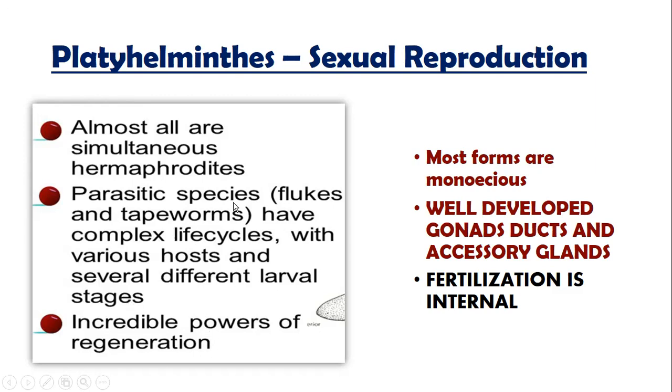Incredible powers of regeneration, which I have already told you about. Most forms are monoecious, with well-developed gonads, ducts, and accessory glands. All of the things which are needed for reproduction are present in them in a developed form. And another very interesting thing is that the fertilization is internal in the case of Platyhelminthes.